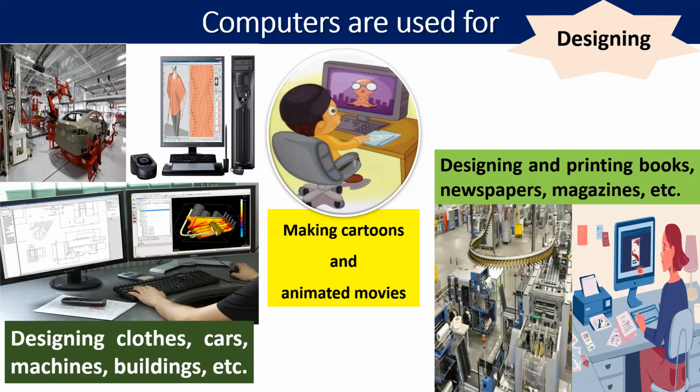So computer helps us a lot. The newspapers which come to our houses are also designed with the help of a computer only. Children, I hope the use of computer in different fields is clear to you.